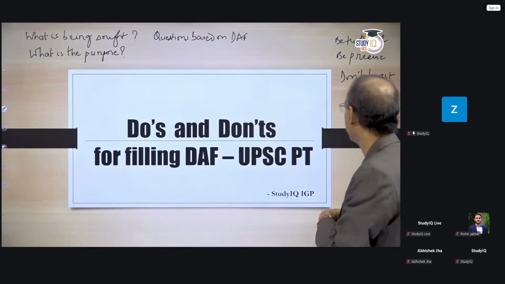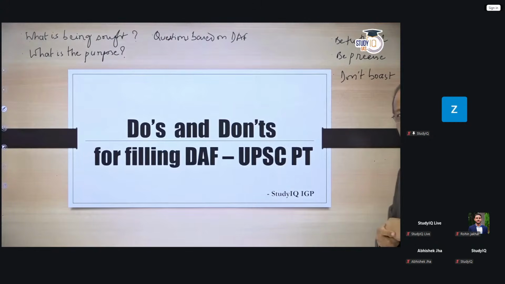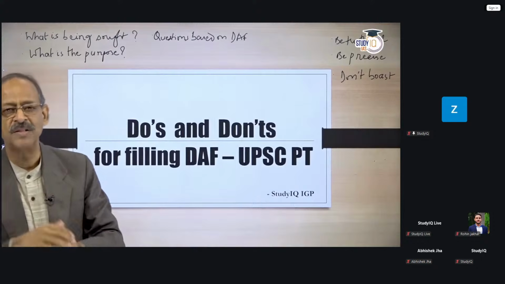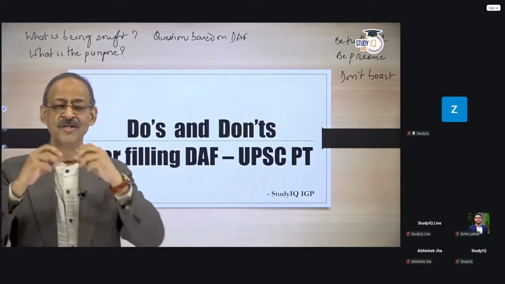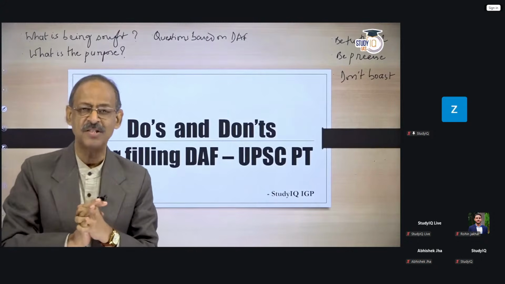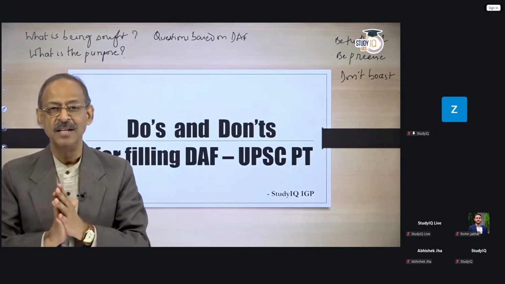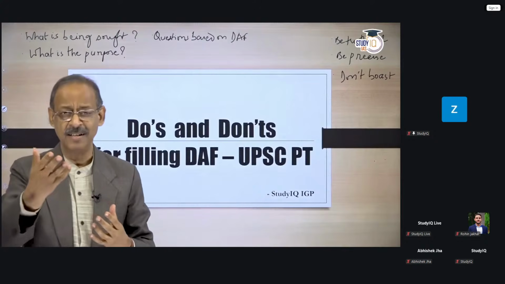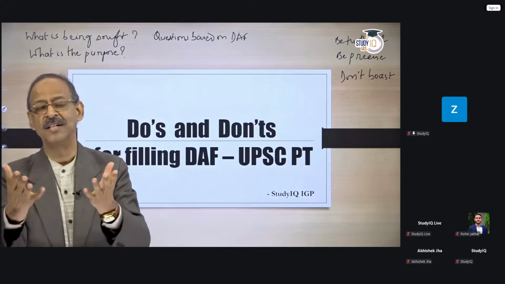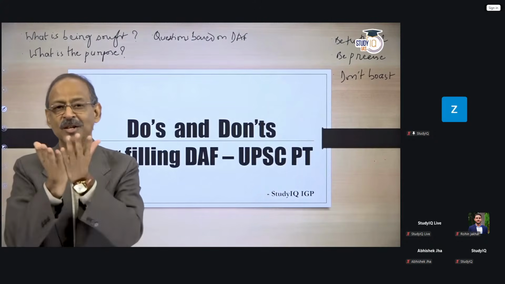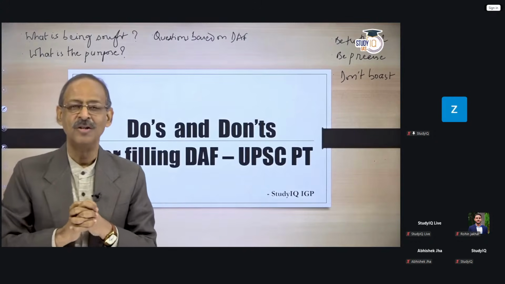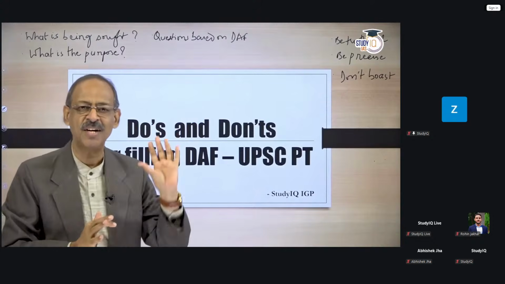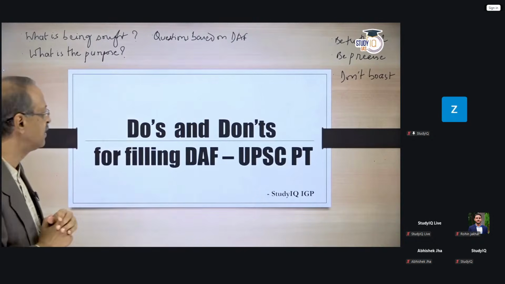And then be precise. And I'll give you examples of people who are not precise. As I said earlier, since your questions are going to be based on what you write, if you write vaguely, then they can ask anything under the sun. If you write vaguely, you unnecessarily give them an opportunity to ask things which you are not prepared for. So be careful about what you are writing. It has to be very precise, and we'll give you some examples of that.